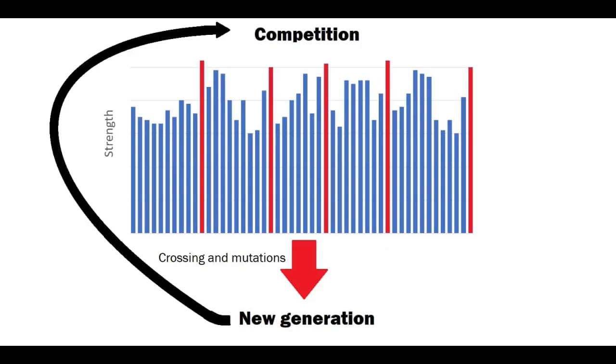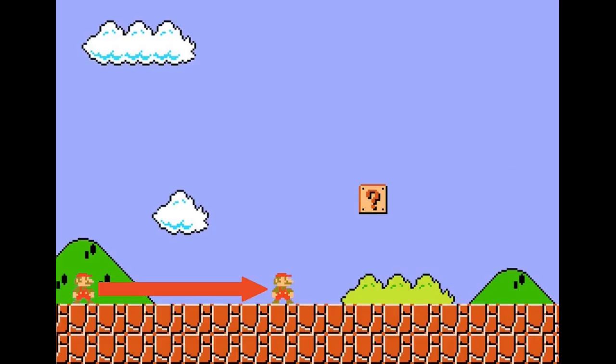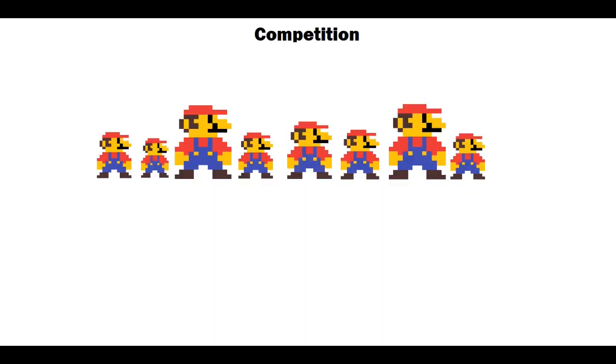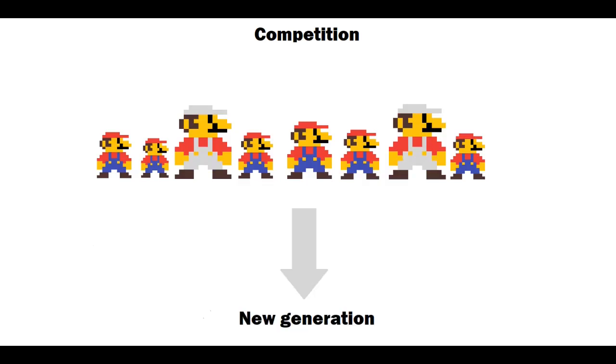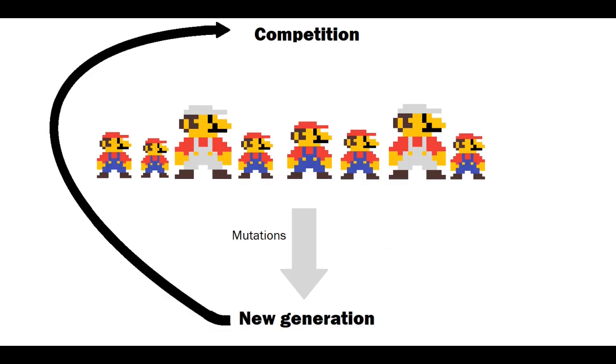So we are doing the same thing, evolving our neural networks in playing Mario. But before we start, we must somehow give a score to our neural networks, showing how good they are at playing Mario. It will be how far they go to the right from the start of the level. We will create a population of randomly generated neural networks and let them play Mario. Then we will choose the best ones, let's call them Alpha Marios, and let them breed the next generation. We will also give random mutations to our neural networks while breeding, and let them play Mario again and again, and hopefully, after some time, we will have a neural network that plays Mario well.